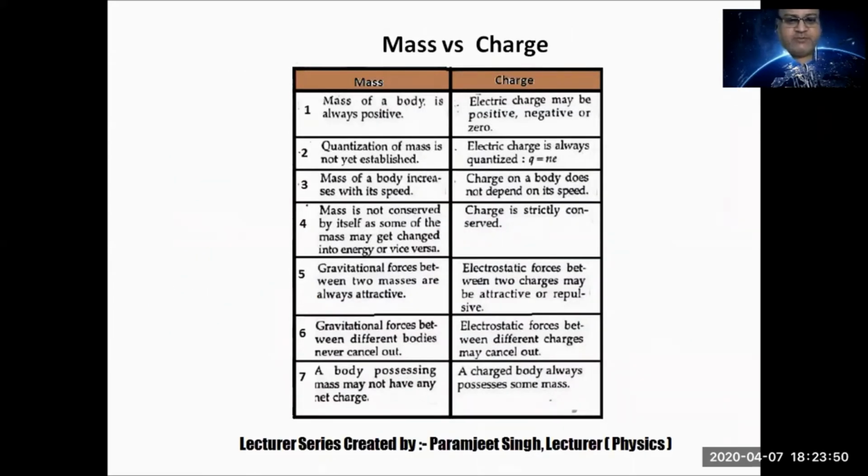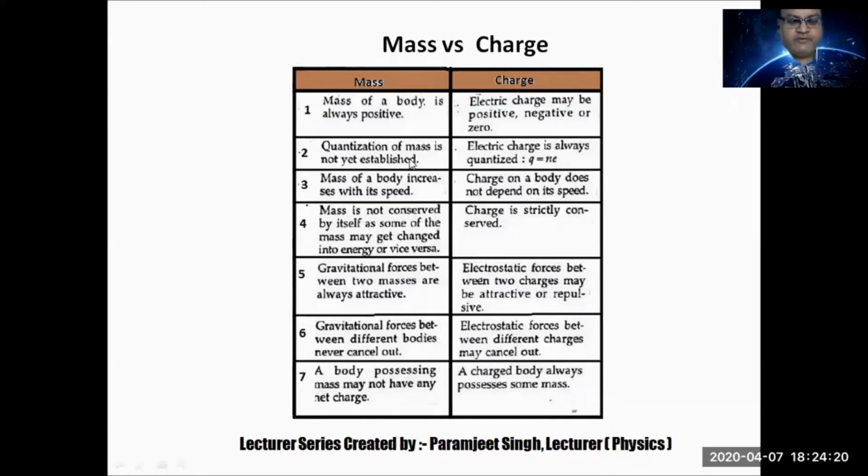Now let us compare mass and charge. There is a table on your screen. See, the mass of a body is always positive, but charge can be positive or negative. Quantization of mass is not yet established, but quantization of charge is established. The minimum quantity of charge which is transferred is the charge on the electron.